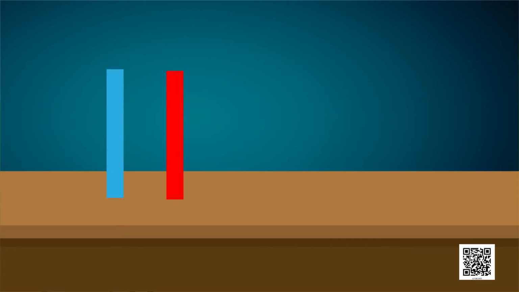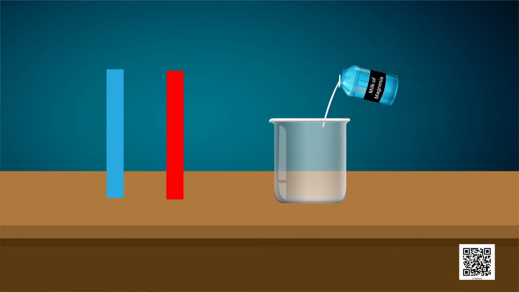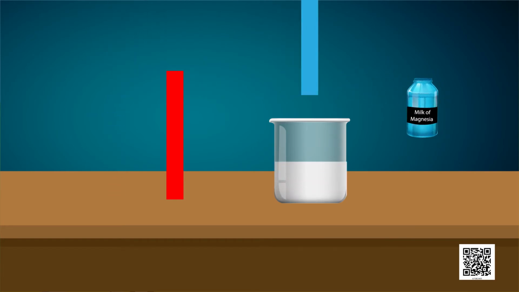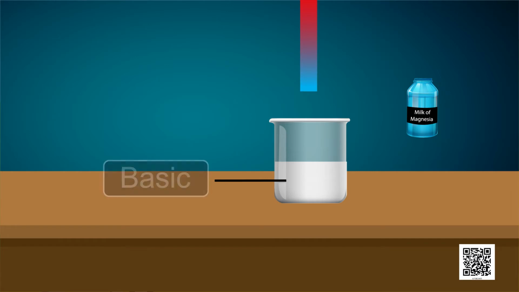Children, we have red and blue litmus paper. We can check these papers. You see, when we dip blue litmus paper in milk of magnesia, its color doesn't change. Let's check it with red litmus paper. Oh, it turns blue. It means milk of magnesia is basic in nature.